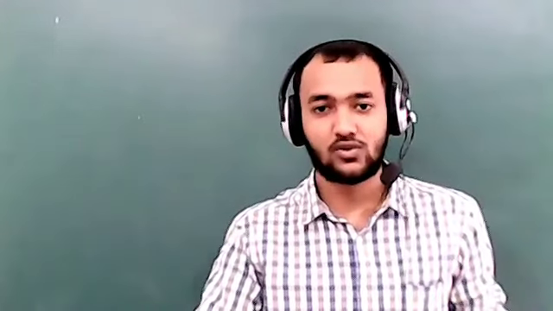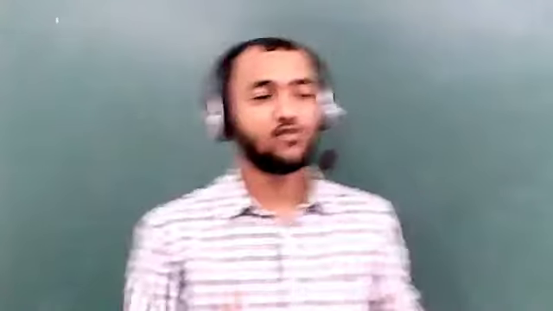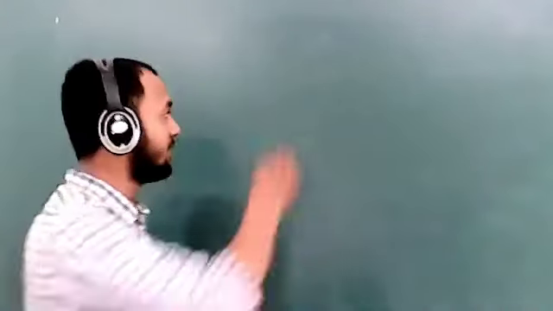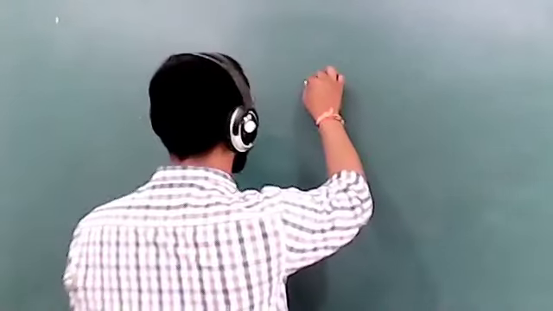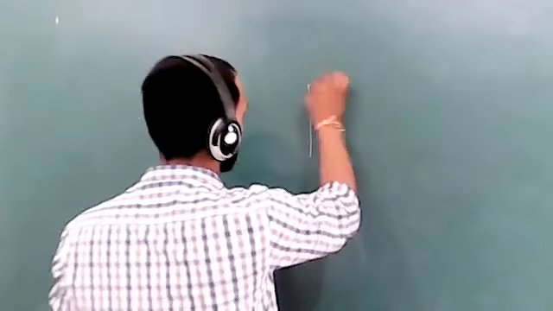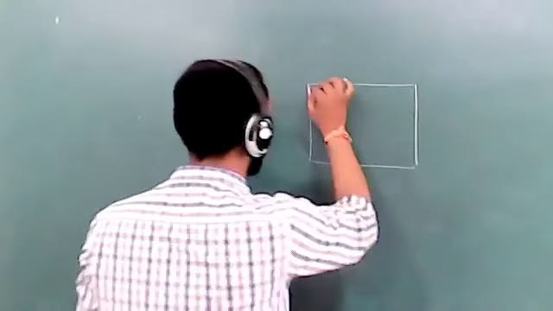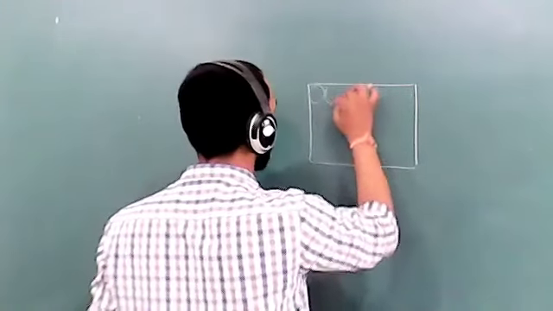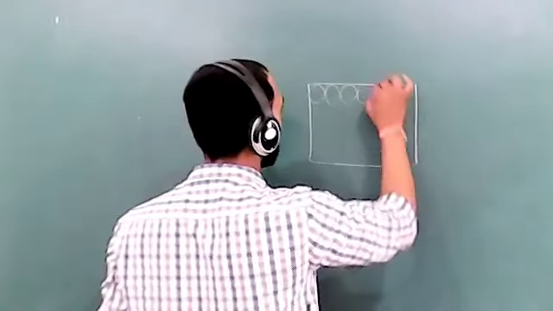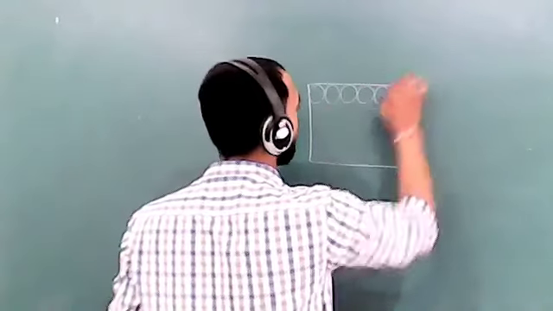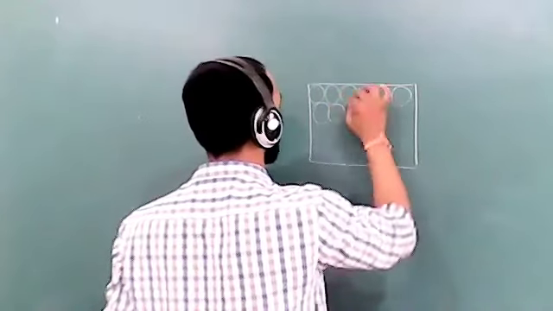Okay, very good. So students, I have drawn a molecular arrangement of solid. How does it look? Suppose this is a solid and its molecular arrangement is like this. Closely packed means molecules in the solids are closely packed to each other. There is no space between them.